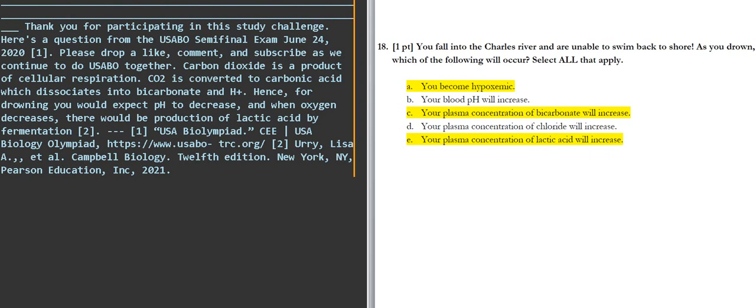Carbon dioxide is a product of cellular respiration. CO2 is converted to carbonic acid which dissociates into bicarbonate and H+. Hence, for drowning you would expect pH to decrease. And when oxygen decreases, there would be production of lactic acid by fermentation.